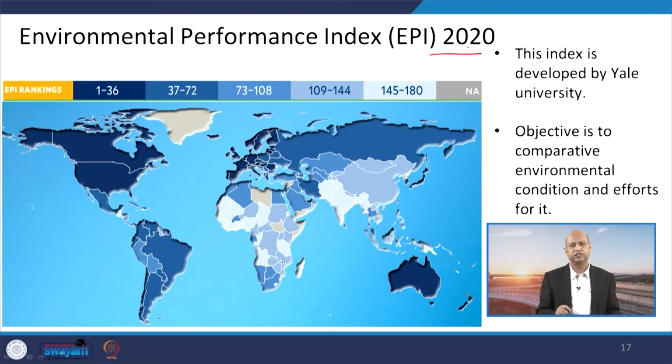So, the next is the Environmental Performance Index of 2020, and this index has been developed by Yale University, and based on this they have conducted several studies and ranked different regions and different countries. There are other indices also, but we are just discussing major important indices, like we have just discussed SDG related indices and now the Environmental Performance Index.